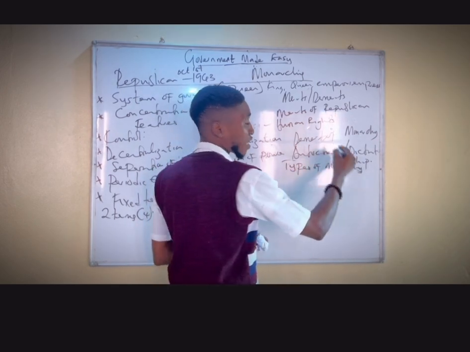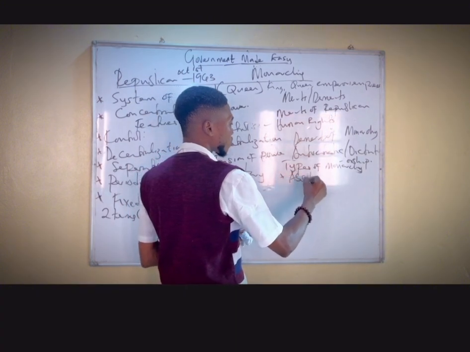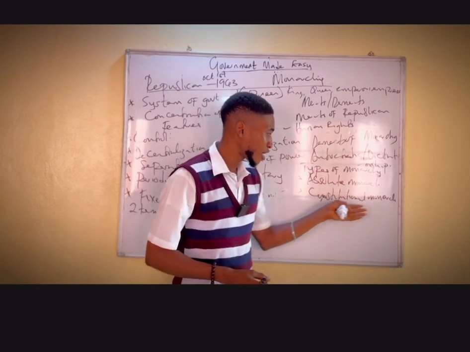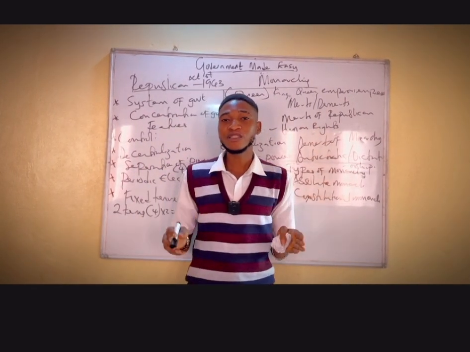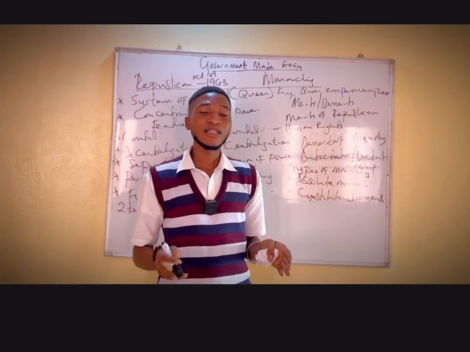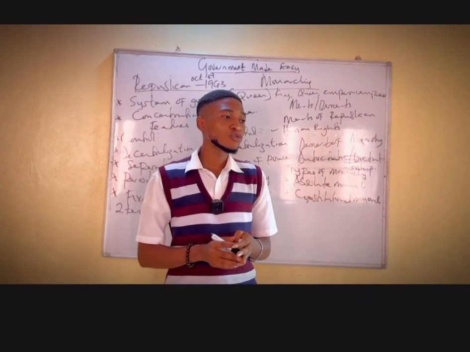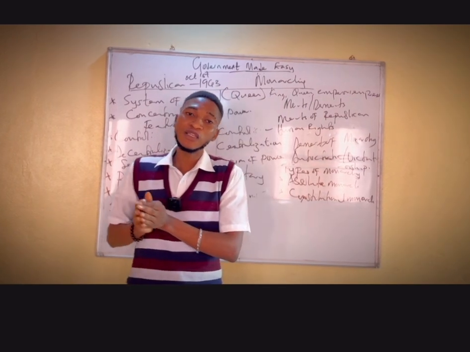So there are two types, and the types are: one, we have the absolute monarchy and the constitutional monarchy. Now, in an absolute monarchy, the monarch has unrestricted and limitless power in the country. Nobody can be able to control the monarch. He does not go with the laws of the land.